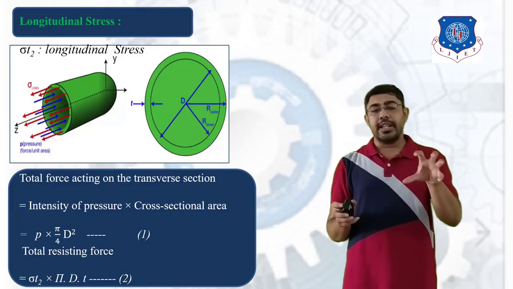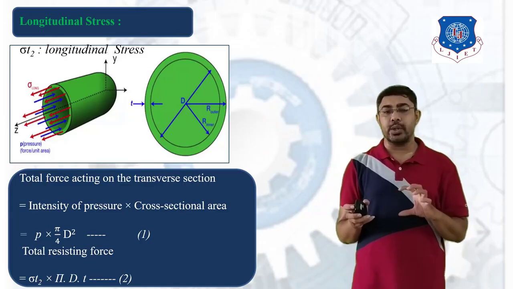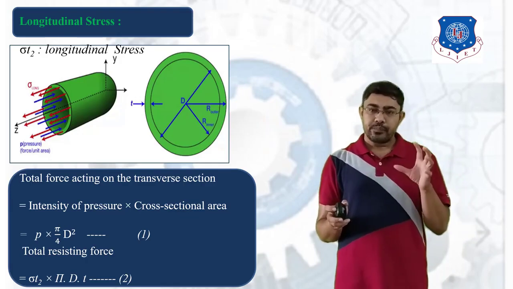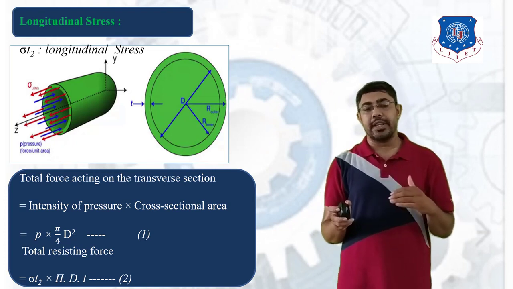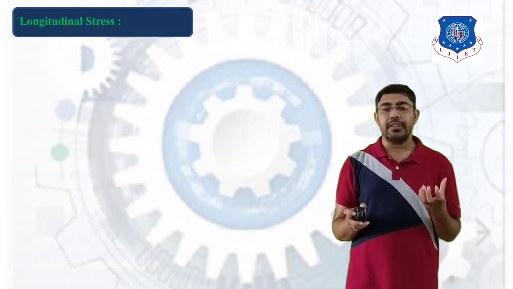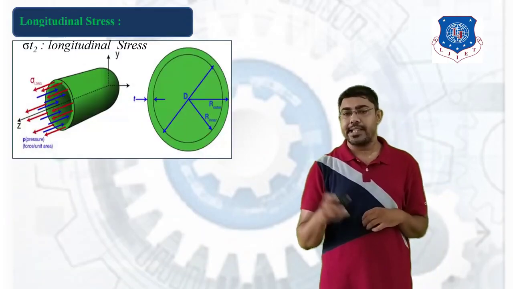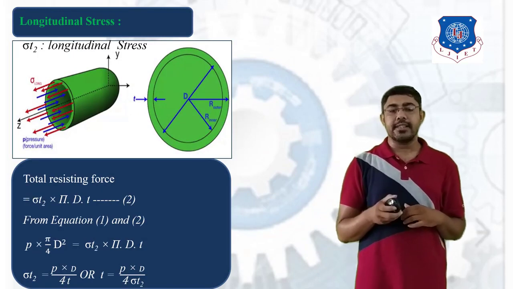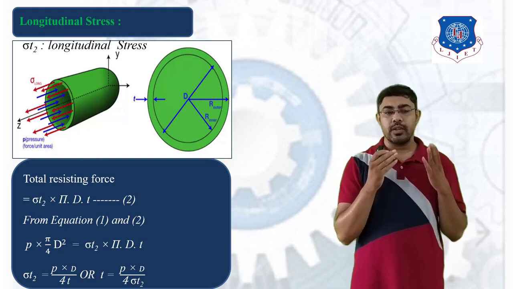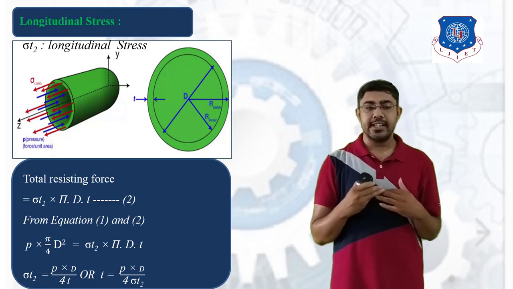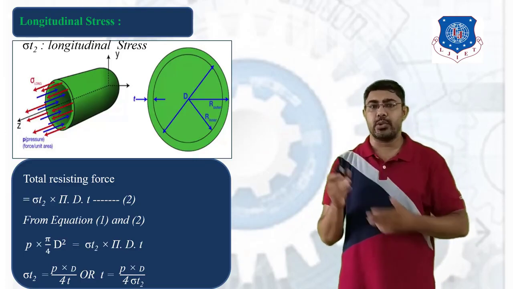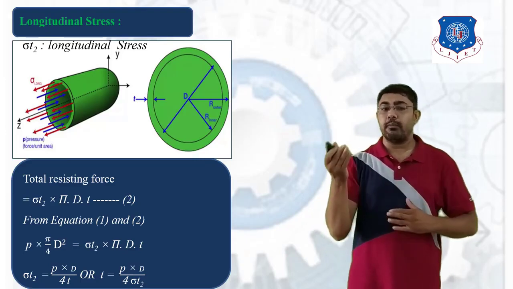So now equation number 1 and equation number 2 are both equal and opposite forces, so we have to equate these two equations to calculate the longitudinal stress. Equation 1 is P into pi by 4 d square, the force acting on the transverse section, which is equal to sigma T2 into pi into d into small t, the resisting force.